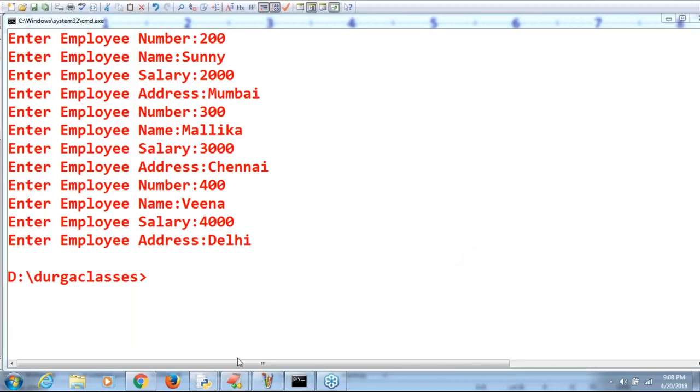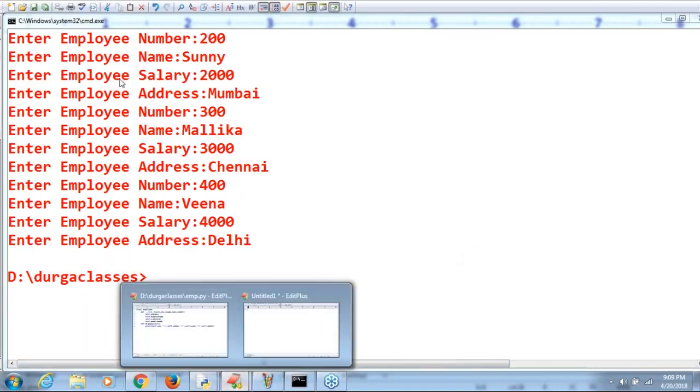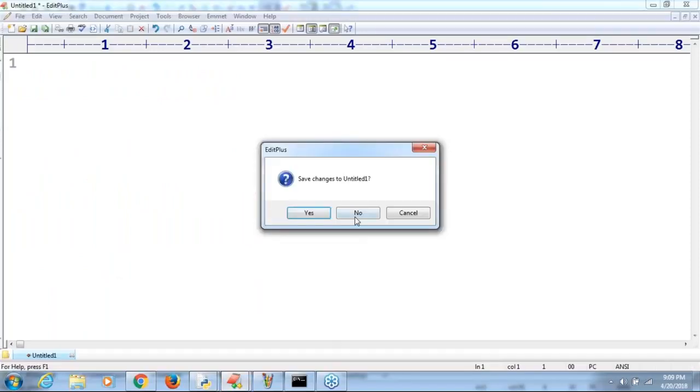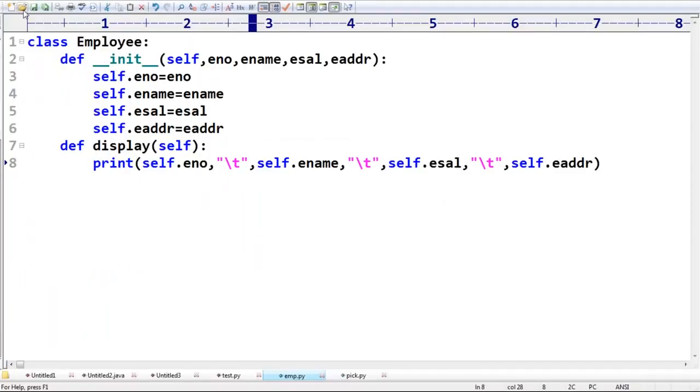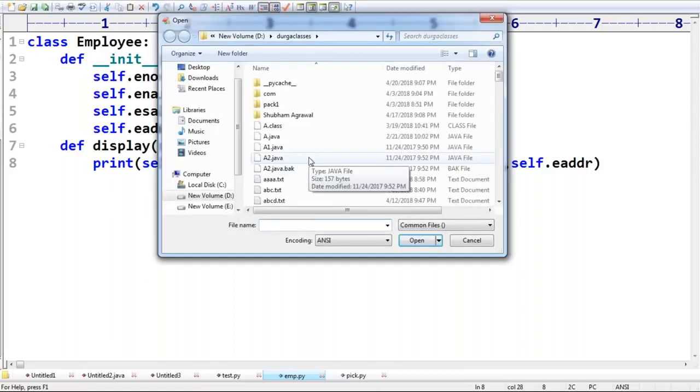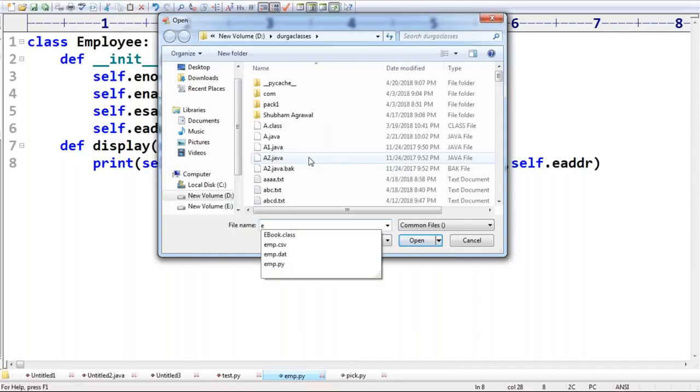Okay, let me open that file. How much data is there, sir? What is the file name? I forgot the name. What is the file name? It is emp.dat.